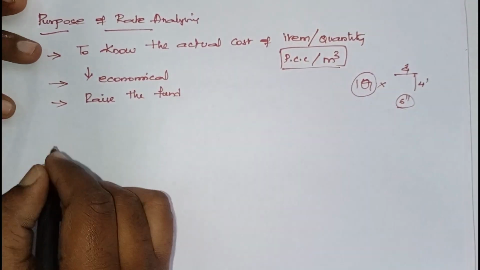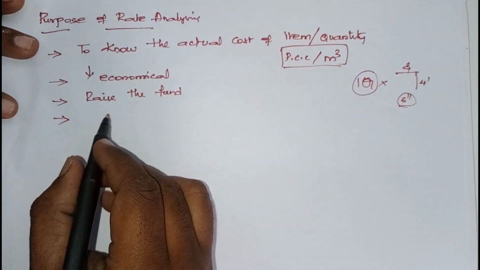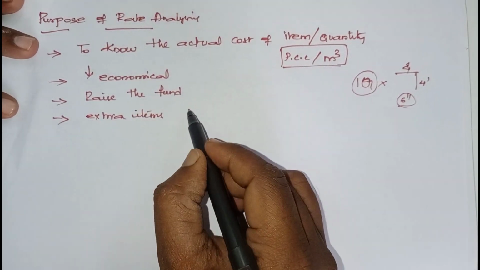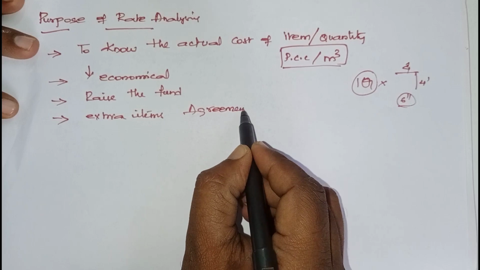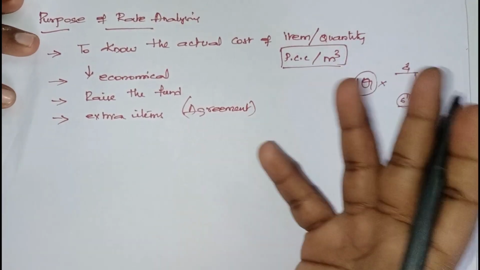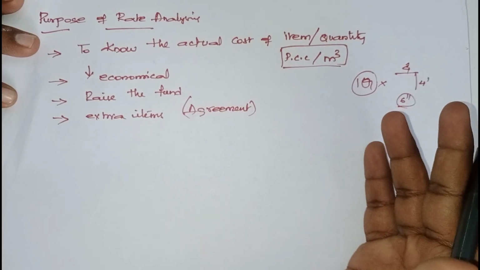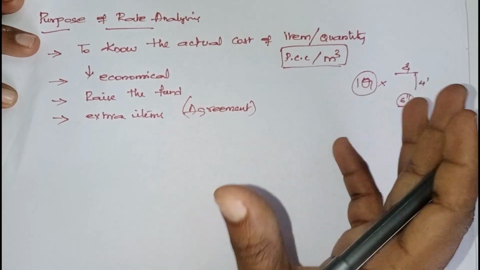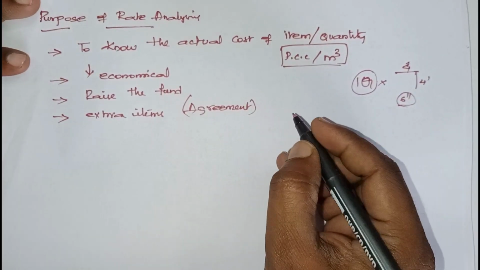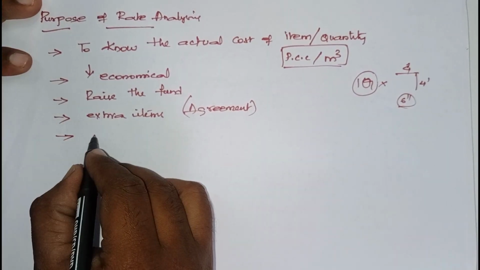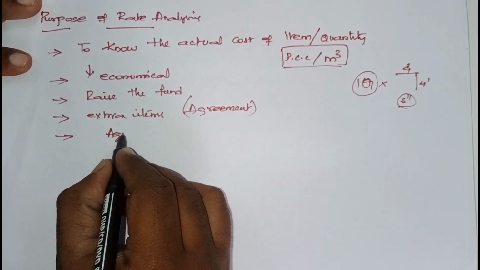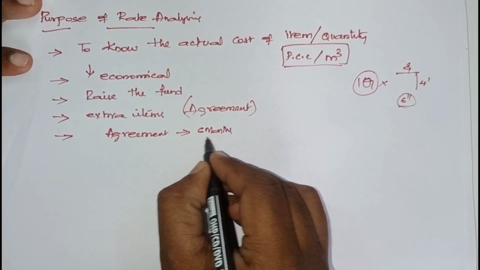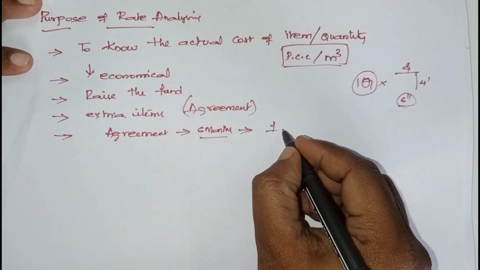This is also important for any extra items done outside the agreement. In government projects, after the agreement there may be changes in the work, some deviations. For the deviation that has been done, the rate has to be paid. For that reason we go for rate analysis. And sometimes the agreement says the work is to be completed within 6 months, but due to some circumstances it has been extended to 1 year.